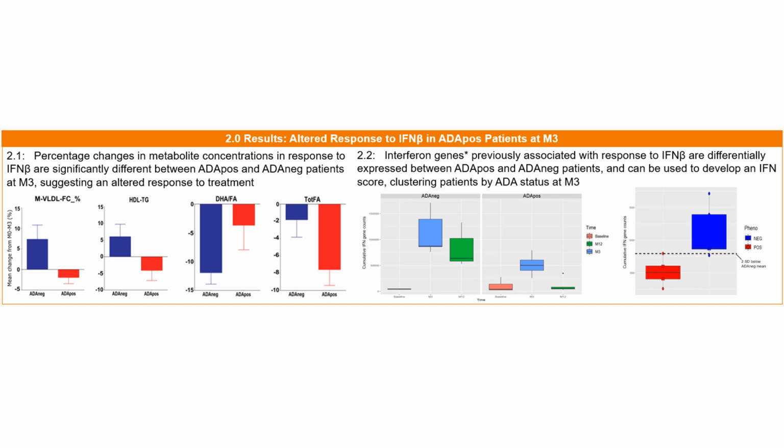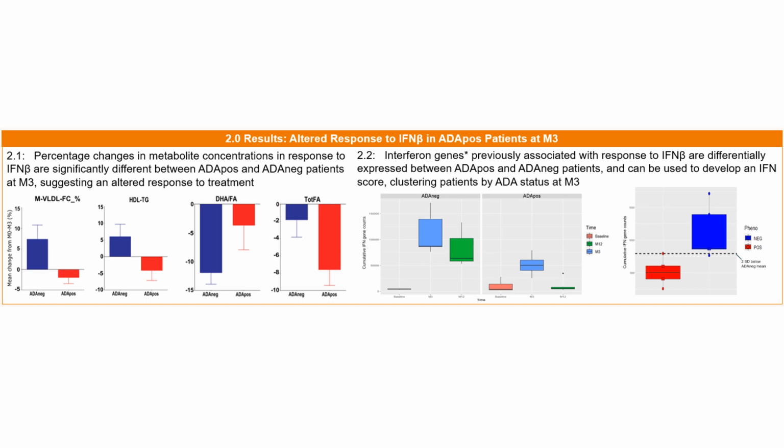The next part of my results look at the altered response to interferon beta in ADA-pos patients at month 3. In 2.1, I show the percent change in metabolite concentrations in response to interferon, where ADA-neg patients are in blue and ADA-pos patients are in red. What you can see is that in some cases, while ADA-neg patients have an increase in these metabolite concentrations, ADA-pos patients actually show to decrease. Meanwhile, some metabolites might show that both patients will decrease in the metabolite concentration, but to different severity depending on ADA status, suggesting an altered response to interferon beta.